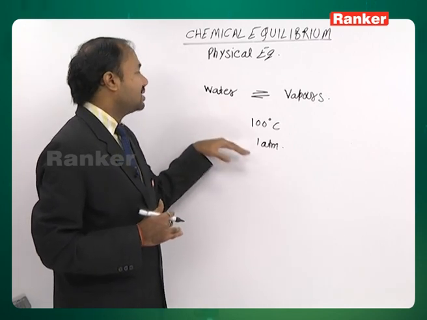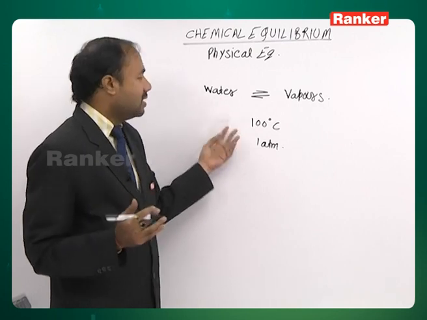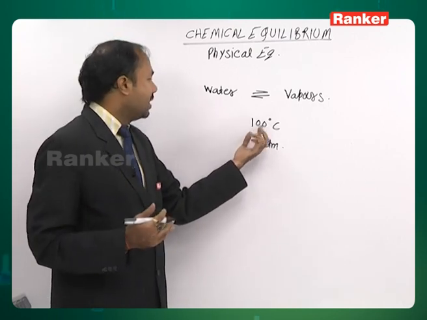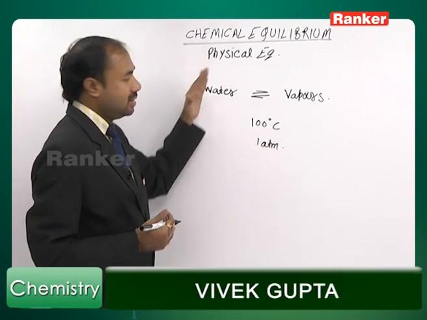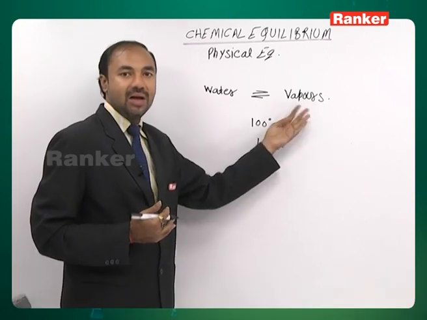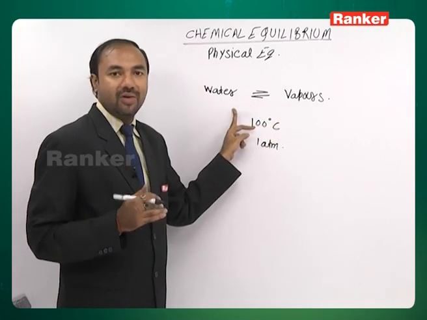Now, we want this system to be established again, and for that we will have to increase the temperature. Increase temperature, according to Le Chatelier's principle, it goes in forward direction. When it goes in forward direction, again vapors will be produced, and the equilibrium will be established.